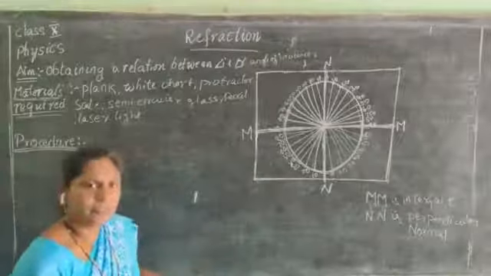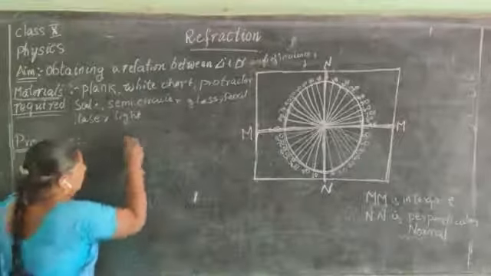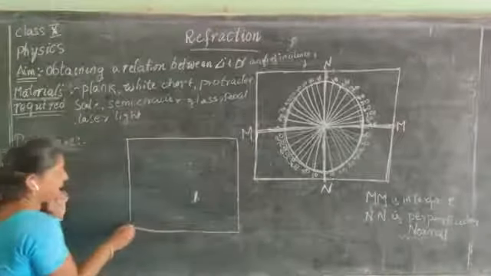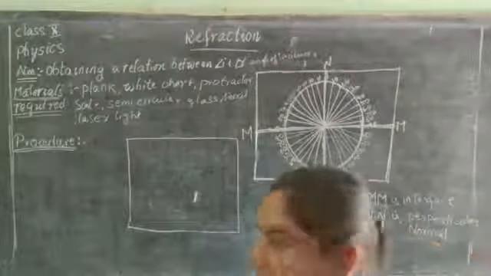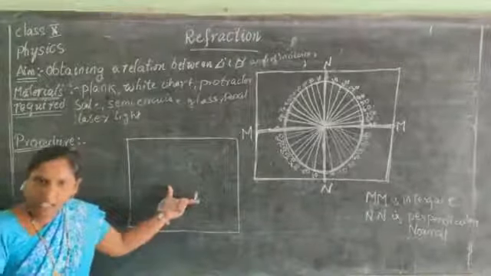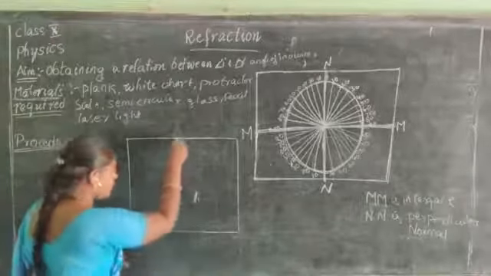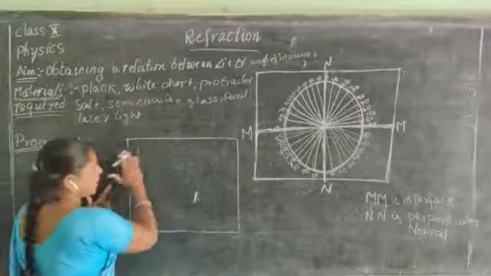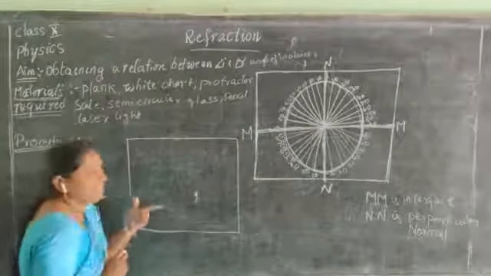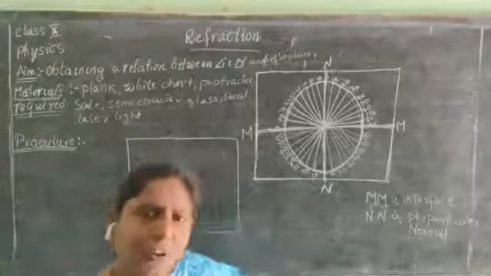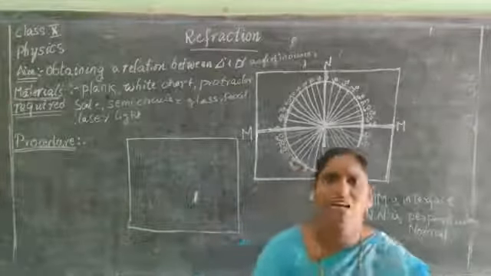Now children, did you understand how I have marked the angles? Once again you see, first you take a wooden plank. Once again I am explaining, children, try to listen and understand. I have taken a wooden plank, and after you take a wooden plank, try to paste a white chart on this. And after placing the white chart, try to stick it, or you can pin it with some head pins.